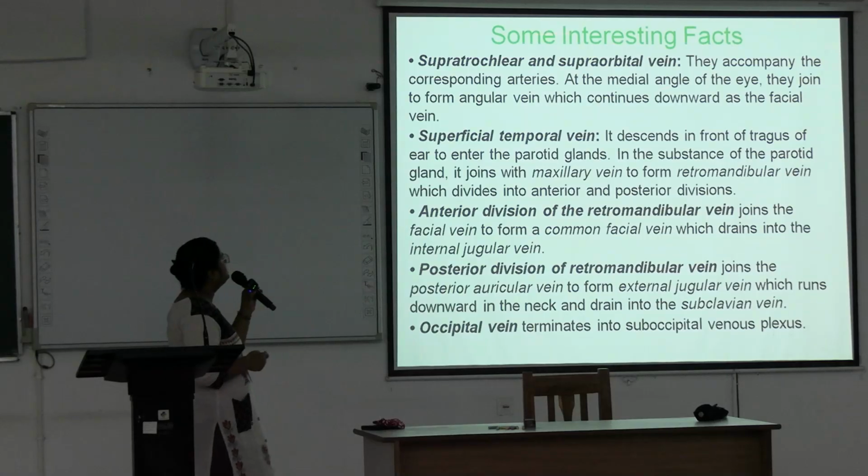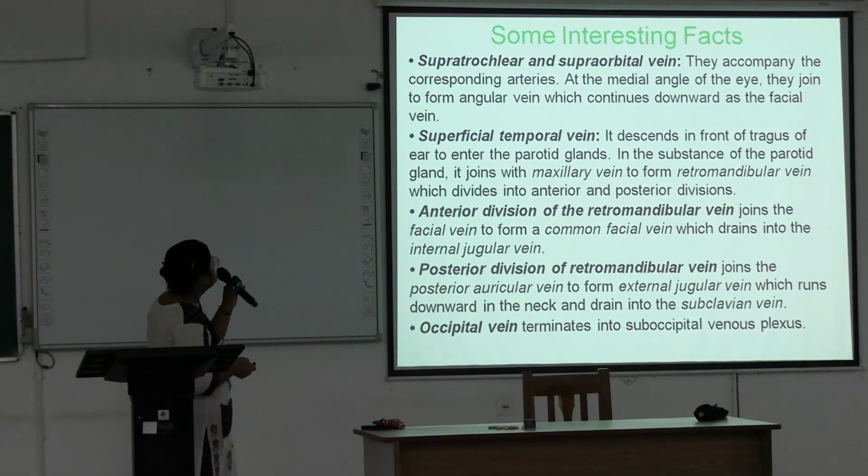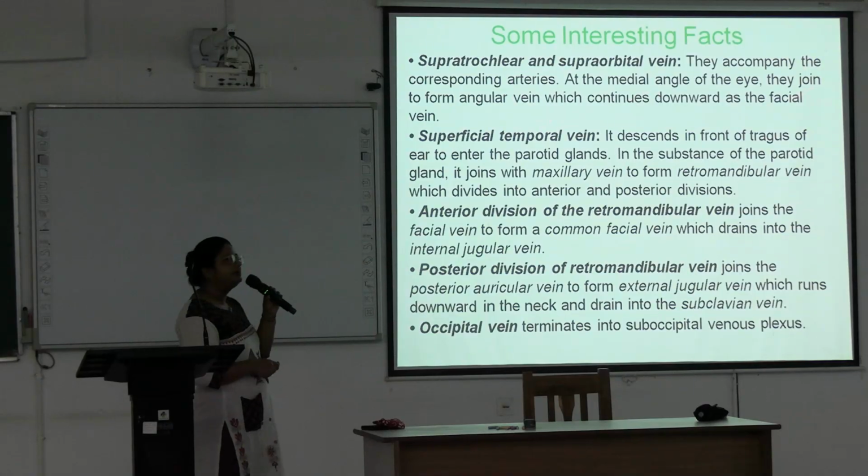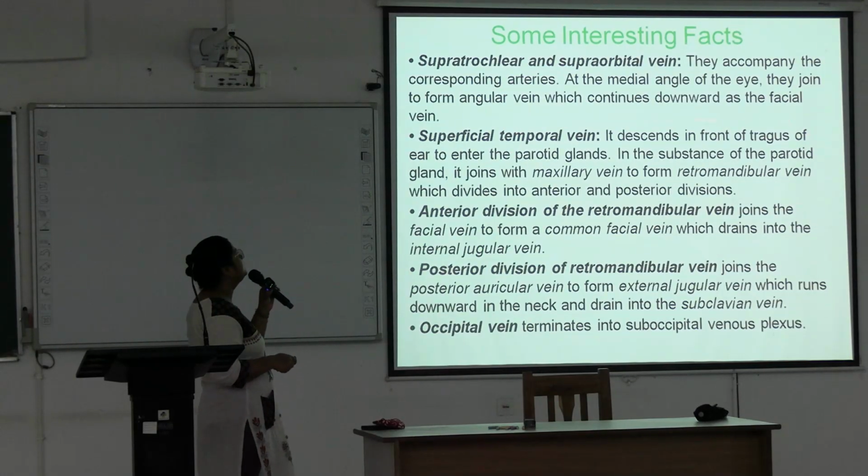So these veins we will discuss in short. Supratrochlear and supraorbital veins accompany the corresponding arteries, and at the medial angle of the eye they join to form the angular vein, which continues downward as the facial vein. Okay. Next is superficial temporal vein.